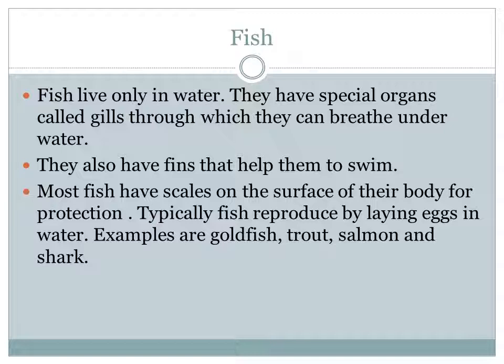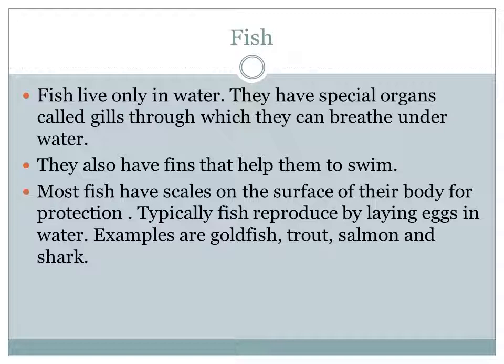What is the special organ? It is called gills. They have the special organ called gills through which they can breathe under water. By means of the gills, they breathe and take oxygen. And how do they swim?